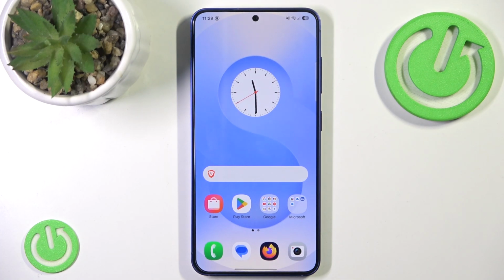In this video I'll be showing you how to enable or disable keyboard sound on Samsung Galaxy S25. Let's begin.